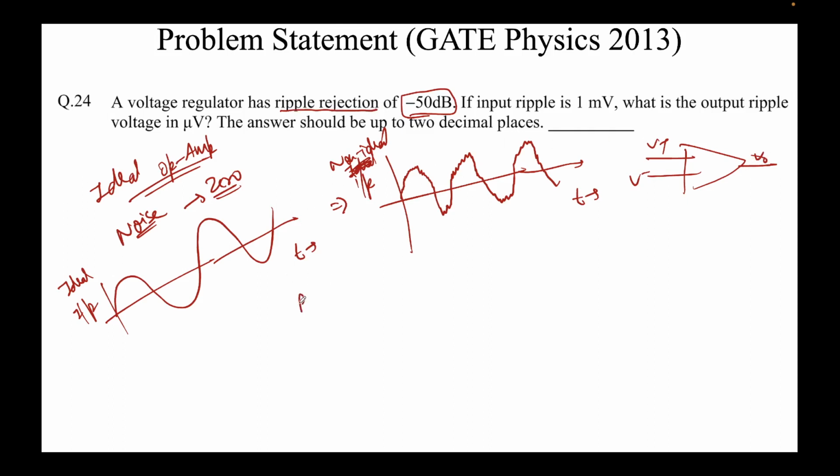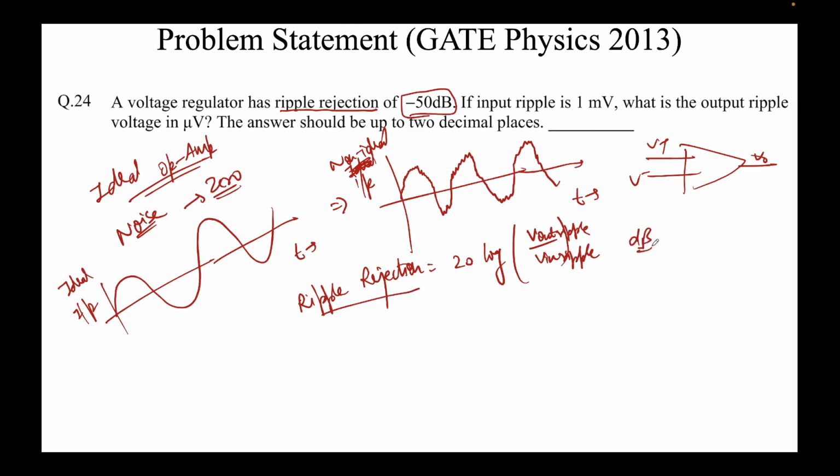So the formula for ripple rejection, which is very similar to common mode rejection, can be given as 20 log of V out ripple divided by V in ripple. This is in dB obviously, because we are using the form 20 log. So ripple rejection is minus 50.